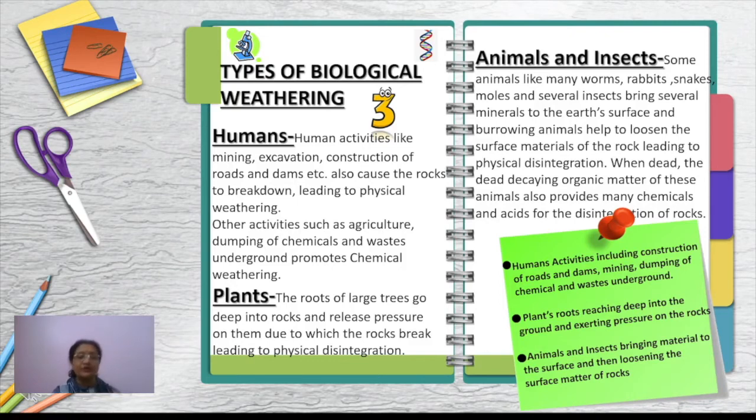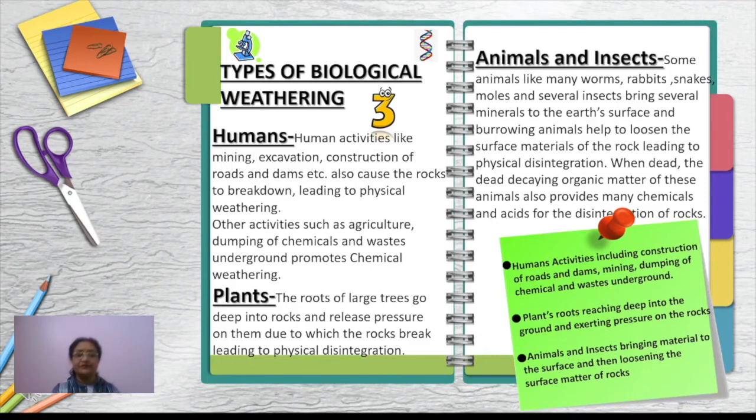We are digging out the surface of the earth. So when we break down the rocks due to whatever reason, that is also weathering. And who is responsible for it? Human beings. And if human beings are responsible for it by any reason, that will be called biological weathering.